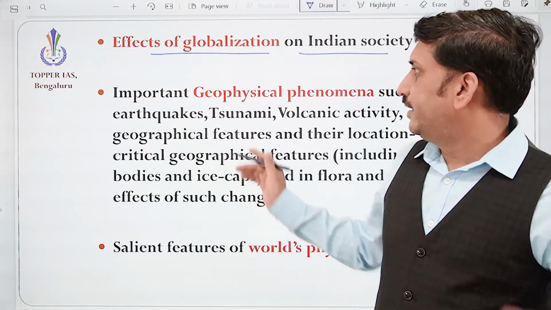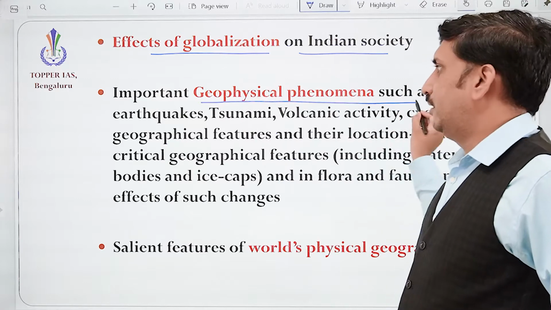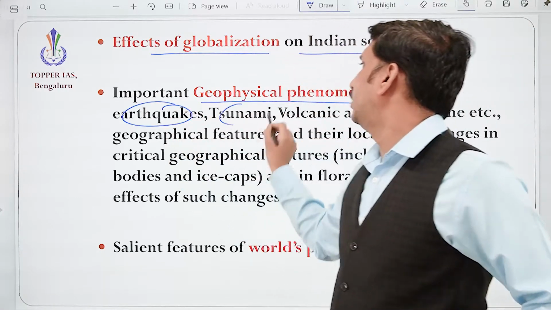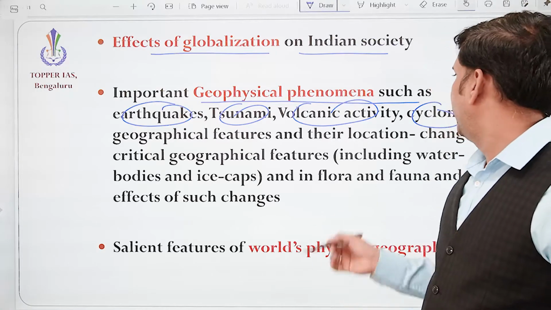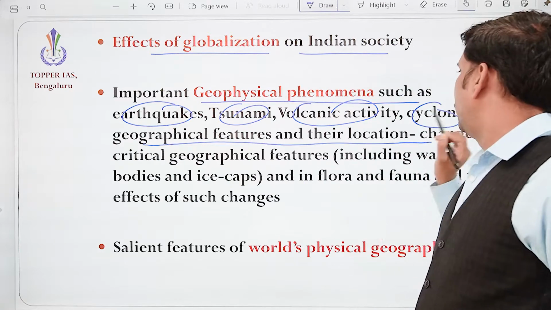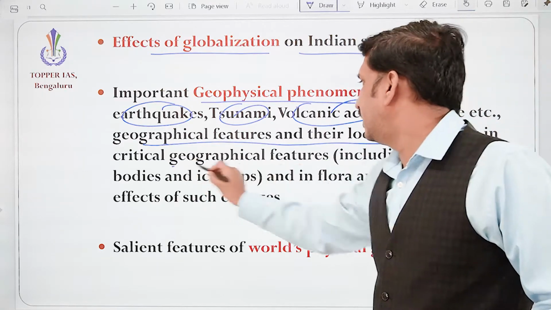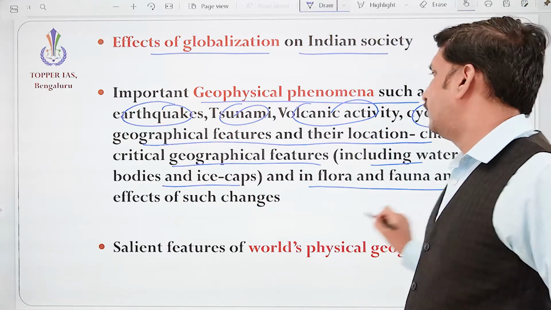Okay, and the second thing, the important geophysical phenomena like earthquake, tsunami, volcanic activity, cyclone, etc. Okay, so here, the geographical features and their location, changes in critical geographical features including water bodies and ice caps, and the flora and fauna of such.